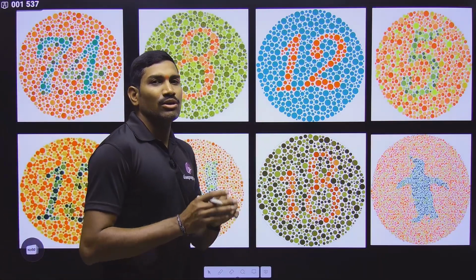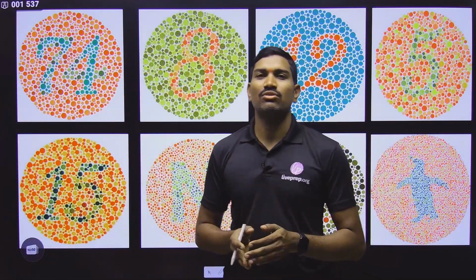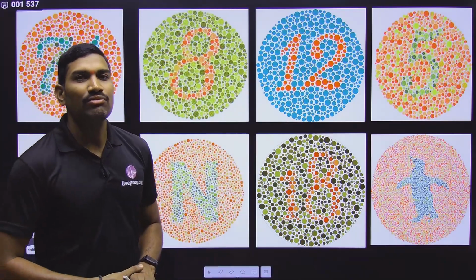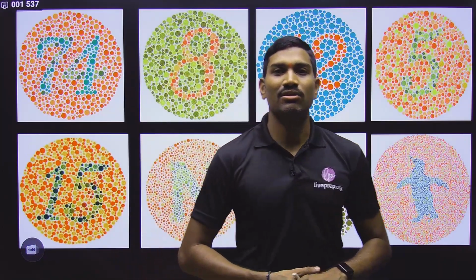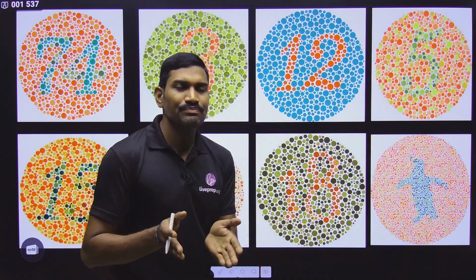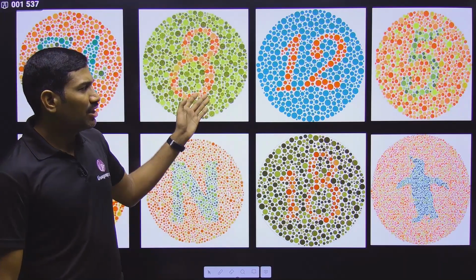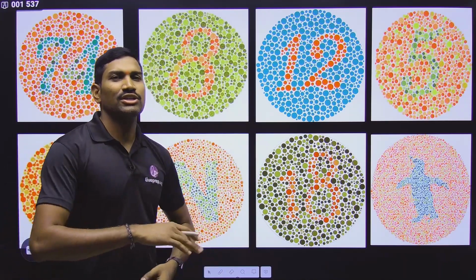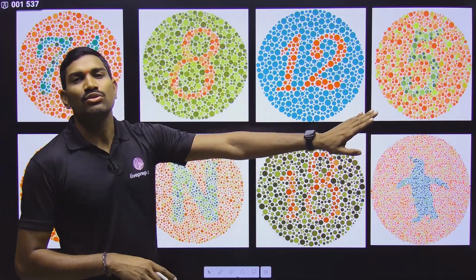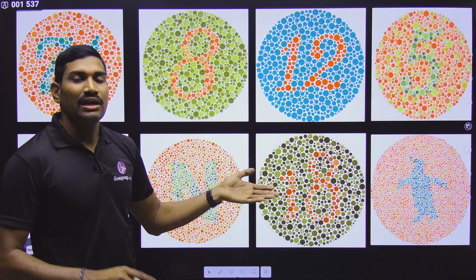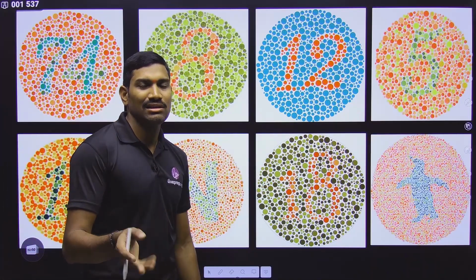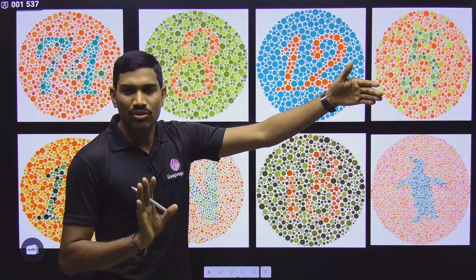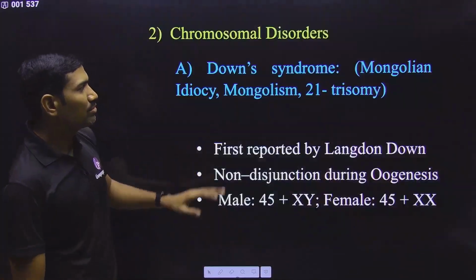But my suggestion to all the students who are trying for the NEET examination is please go through this color blindness test, because some of you are interested in AFMC, the Armed Forces Medical Colleges. Generally in the medical test, they may ask about color blindness with different levels. Time to time they may change these things, so please go through the notification also. If they are asking that you should not have color blindness, then better go with this test, and if you are eligible, only then apply, or else leave it. And if they are giving some grading, so and so level is okay, then accordingly you can apply. So better go through this test also.